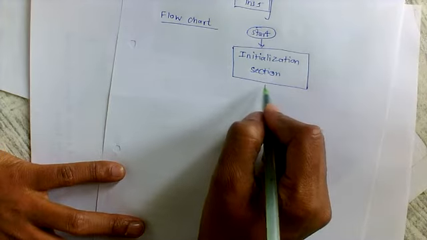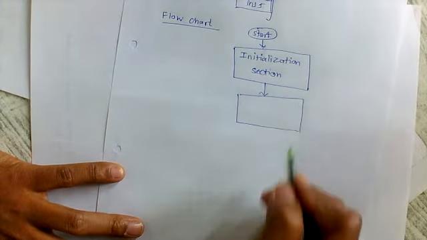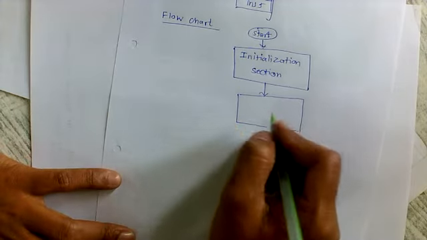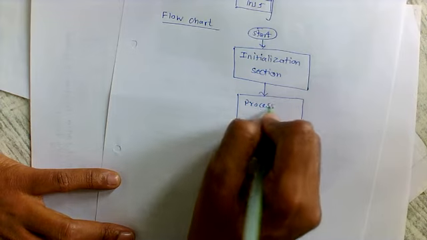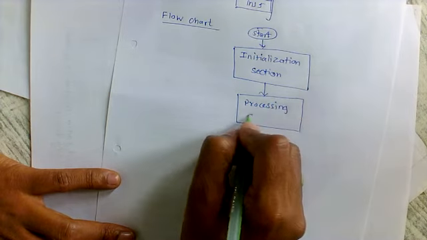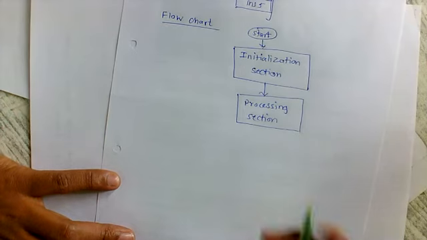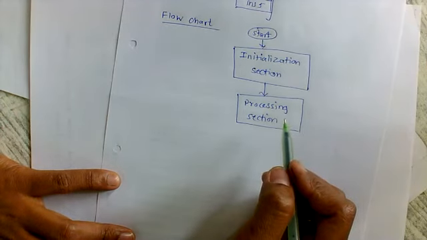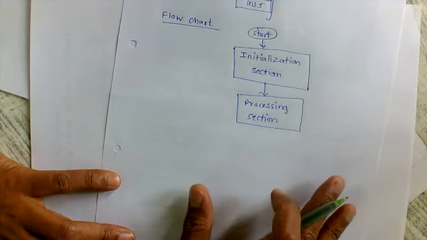After this initialization section, the actual process or the processing section. In this processing section, we are going to consider the group of instructions required to execute n number of times.